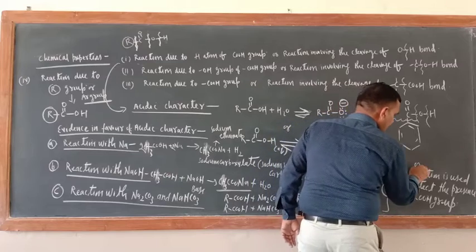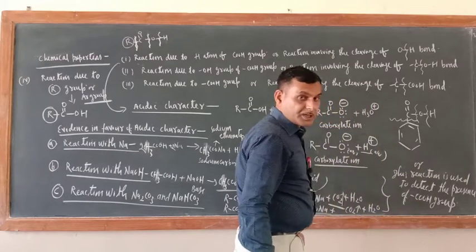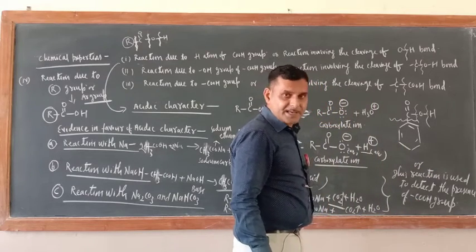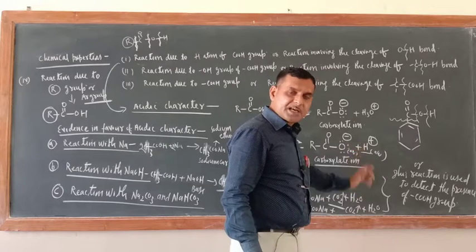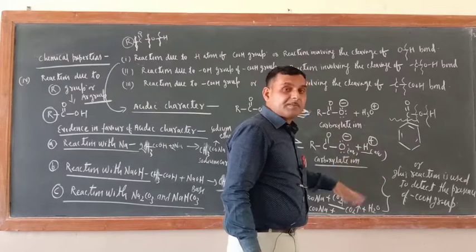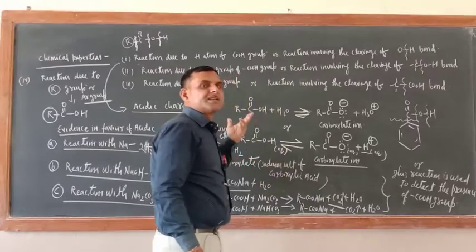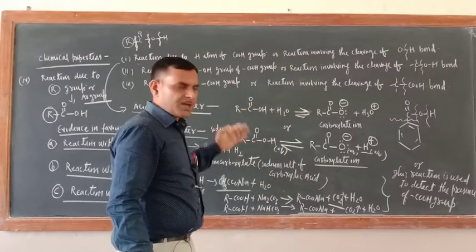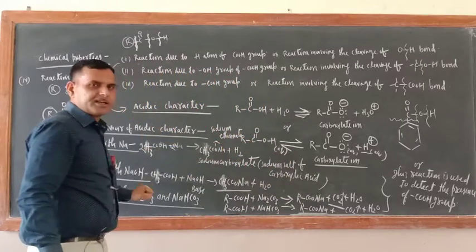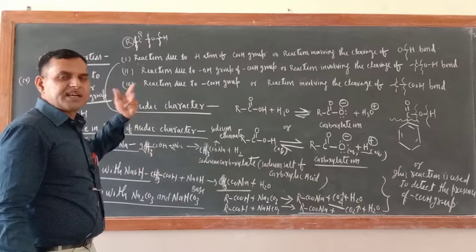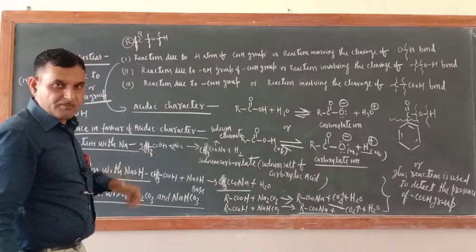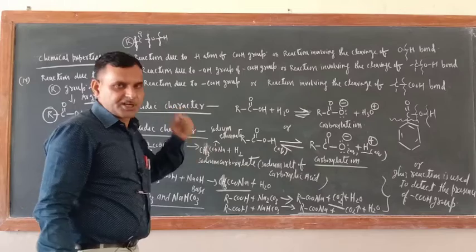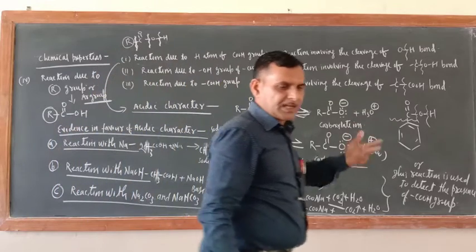Or you can write this is used to distinguish the pairs, because this will be given by the compound which contains a COOH group. Okay, now a question arises here: why is carboxylic acid acidic in nature? That is the question. We'll explain that one also.